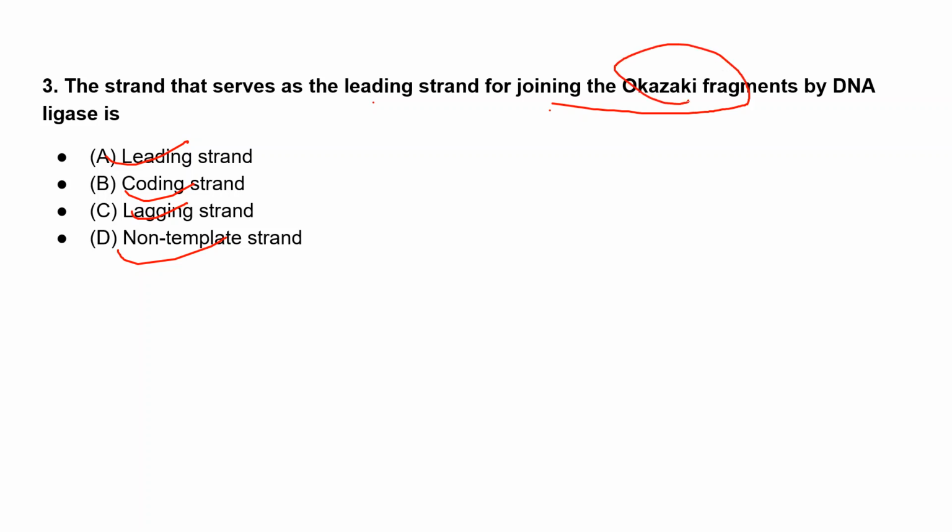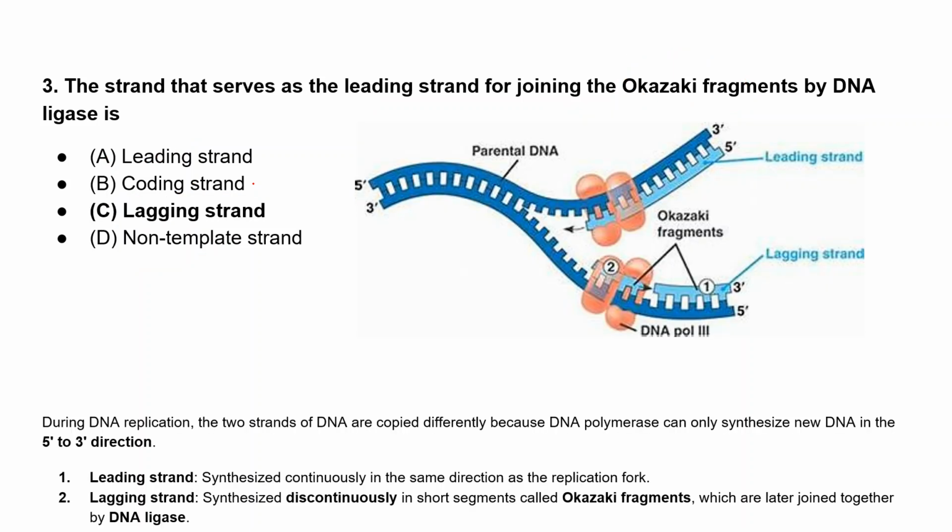Here Okazaki fragments are there. Option C, ma'am. Anyone else? Okay, then let's see. You are right. Lagging strand is the right answer.